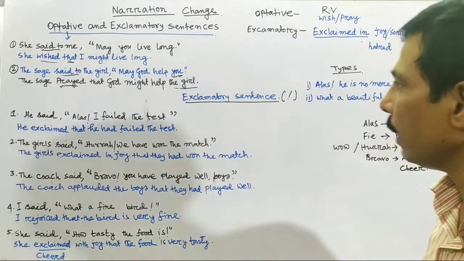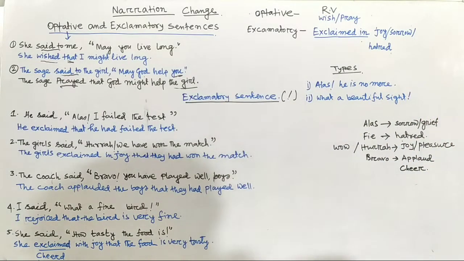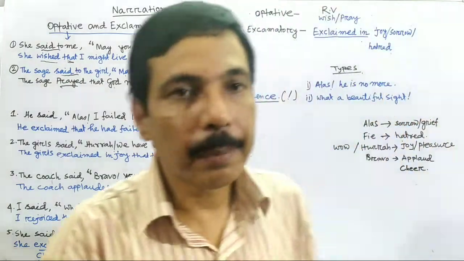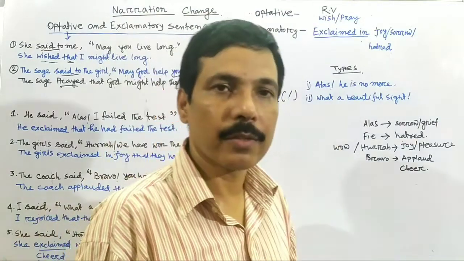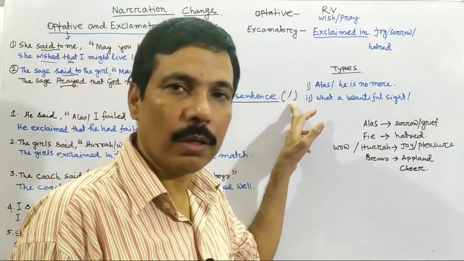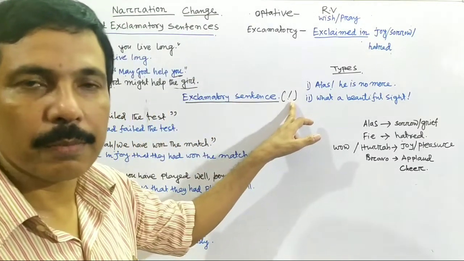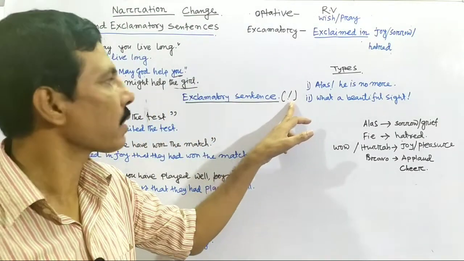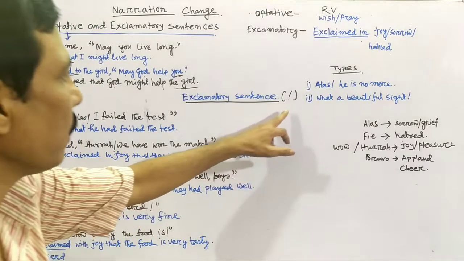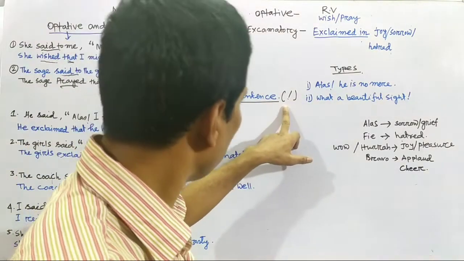So now come to the exclamatory sentence. How can we identify the exclamatory sentence? It is very easy and simple. Everybody can identify an exclamatory sentence, because in the sentence you can find this mark. This mark is called the note of exclamation.